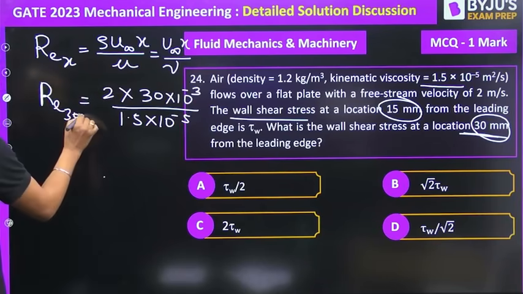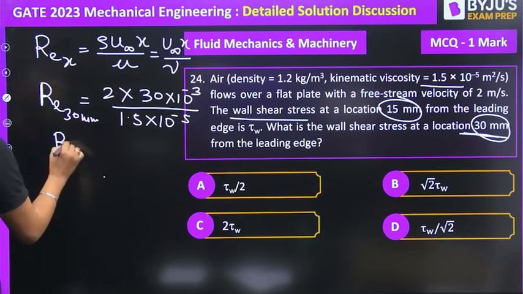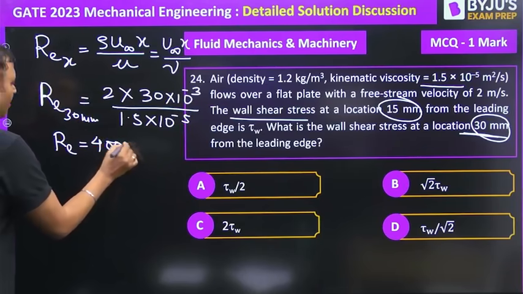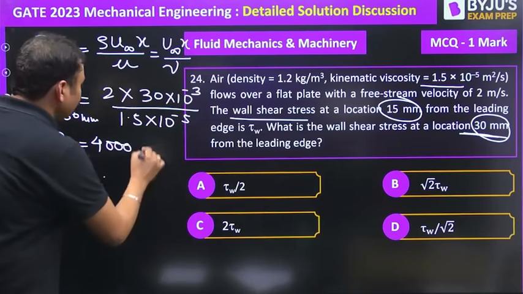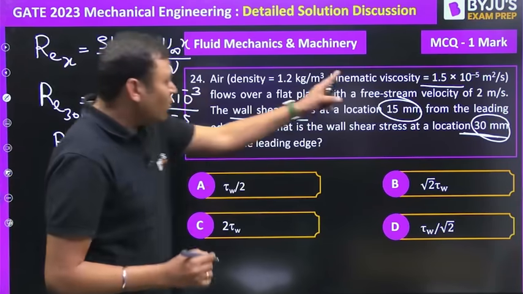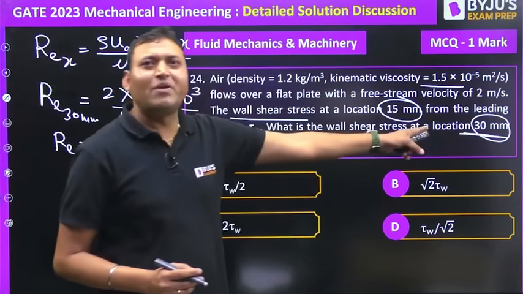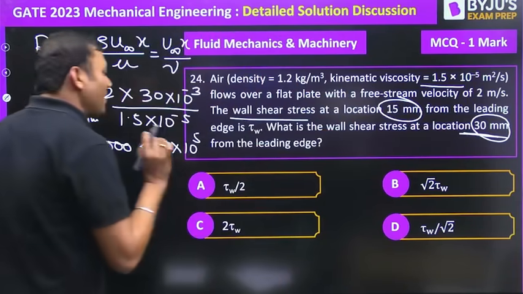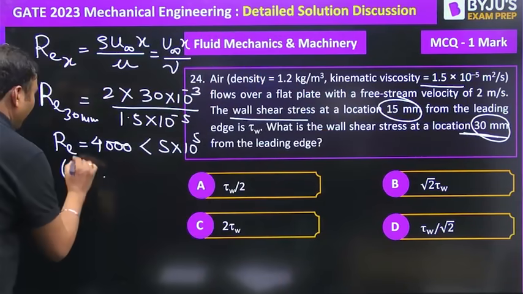So the Reynolds number comes out to be 4000, which is less than 5 into 10 to the power 5. At both locations the Reynolds number is less than 5 into 10 to the power 5, so the boundary layer will be laminar.